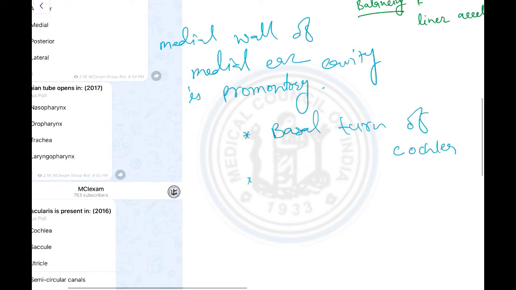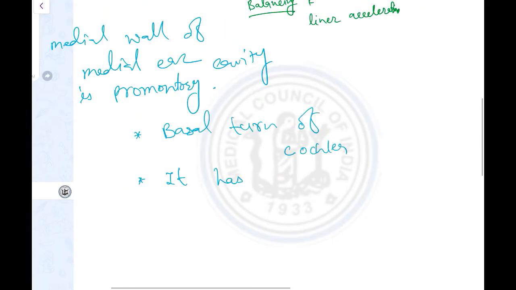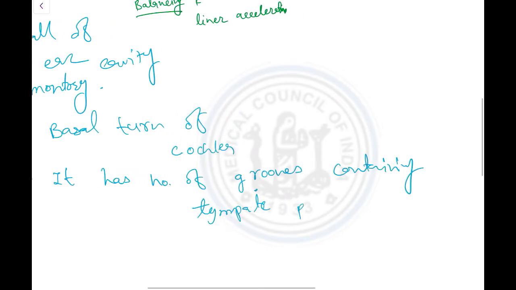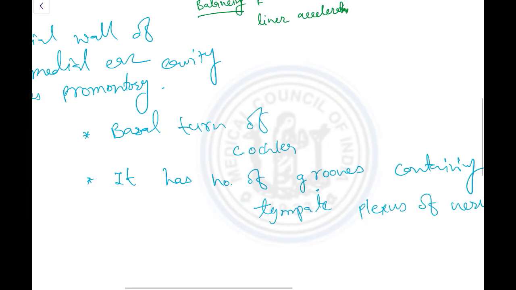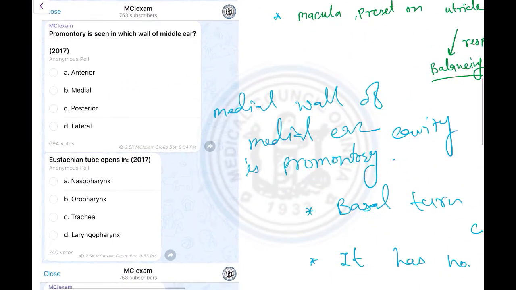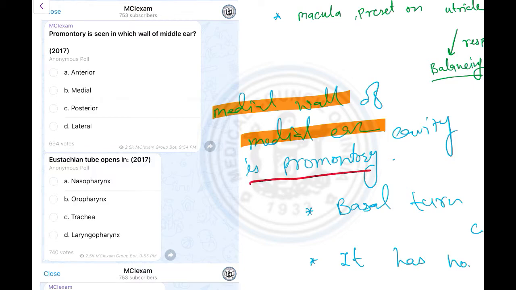One more important point, it has a number of grooves containing the tympanic plexus of nerve. So the correct answer is the medial wall.